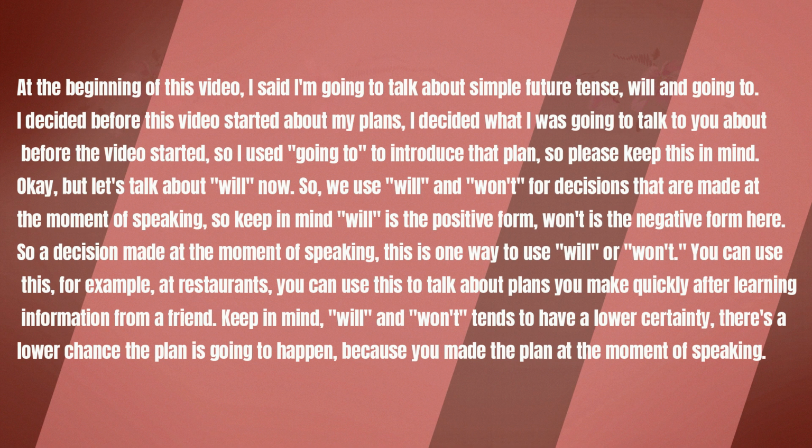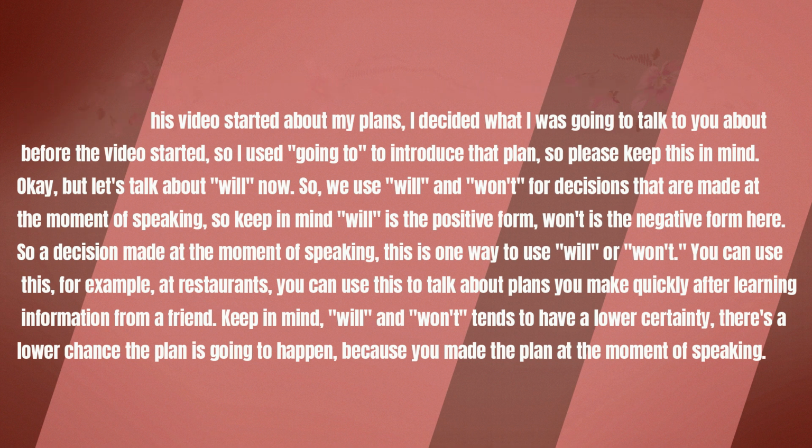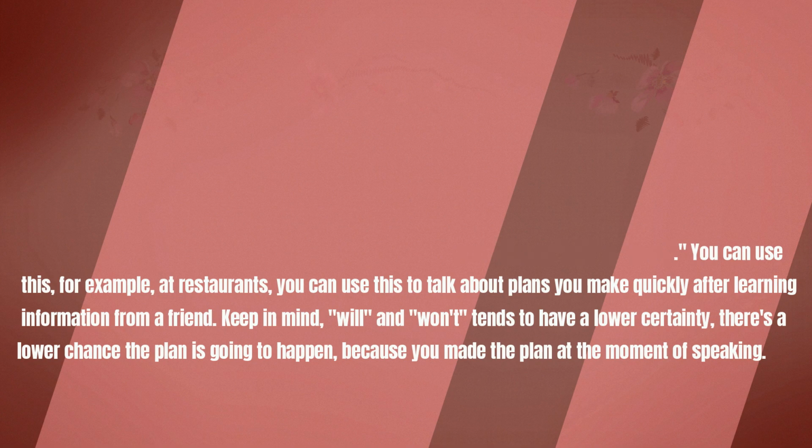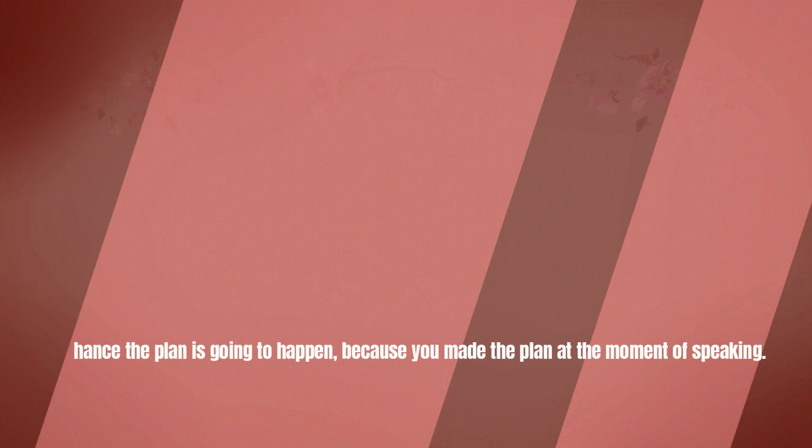So we use will and won't for decisions that are made at the moment of speaking. So keep in mind, will is the positive form, won't is the negative form here. So a decision made at the moment of speaking. This is one way to use will or won't. You can use this, for example, at restaurants. You can use this to talk about plans you make quickly after learning information from a friend. Keep in mind, will and won't tends to have a lower certainty. There's a lower chance the plan is going to happen because you made the plan at the moment of speaking.